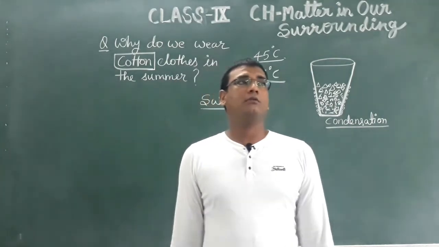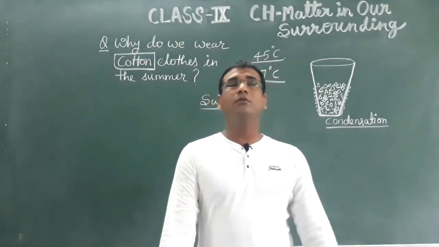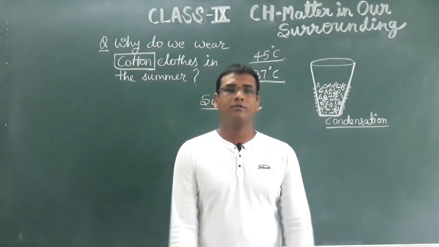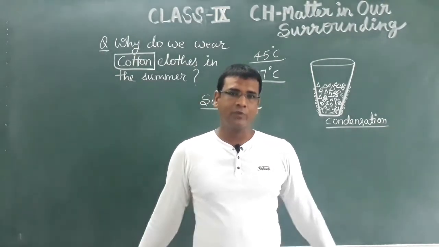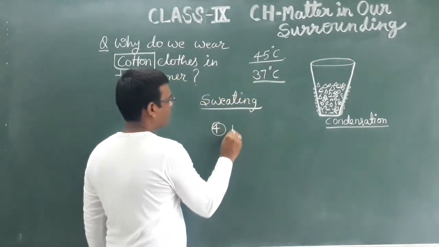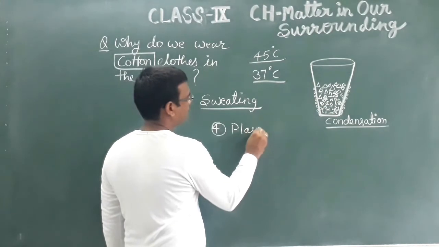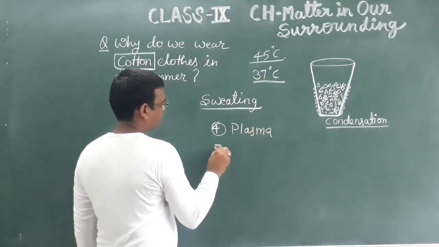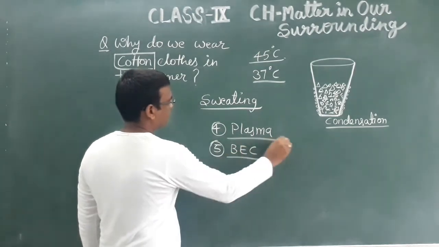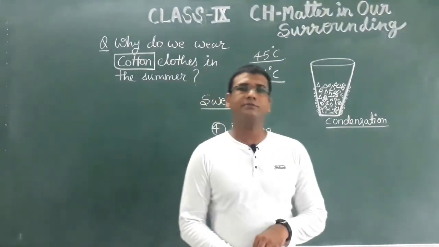But in the textbook, two more states of matter have been discussed. The fourth one is plasma and the fifth one is BEC.